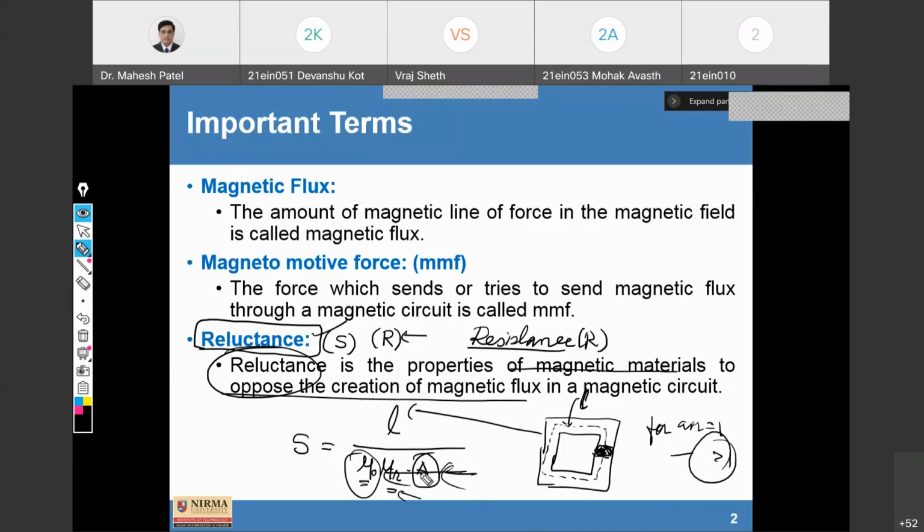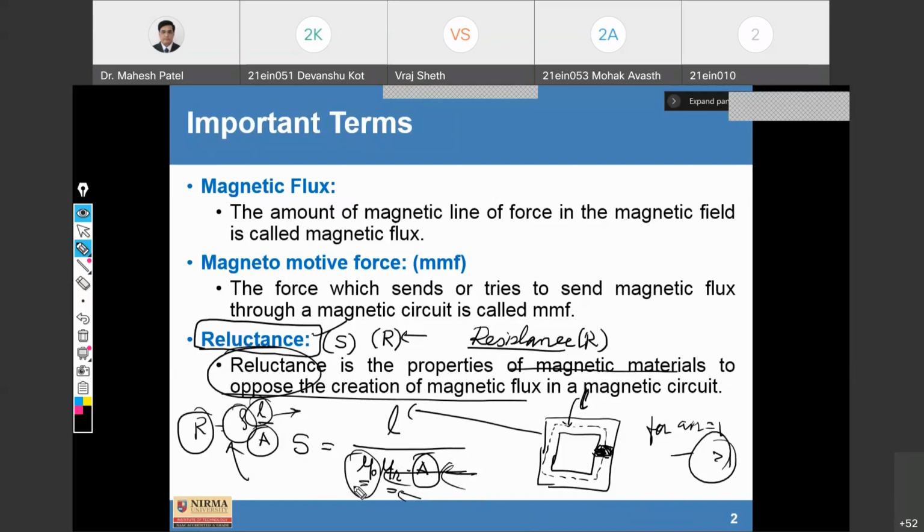Okay. So try to understand that in an electrical circuit, we know that R is equal to rho L by A. Fine. Where R is the resistance, A is the cross-sectional area, L is the length of the material used in the electric circuit, and rho is the resistivity of the material.